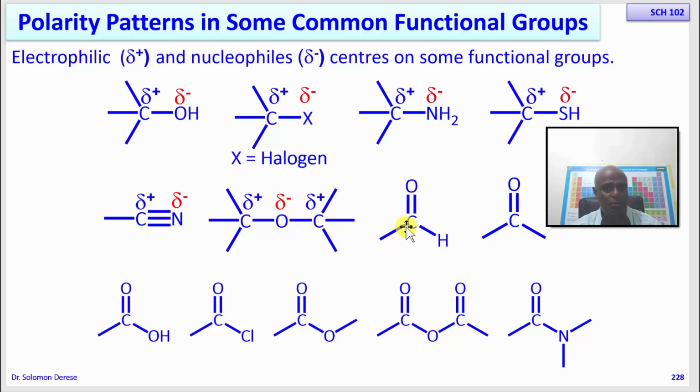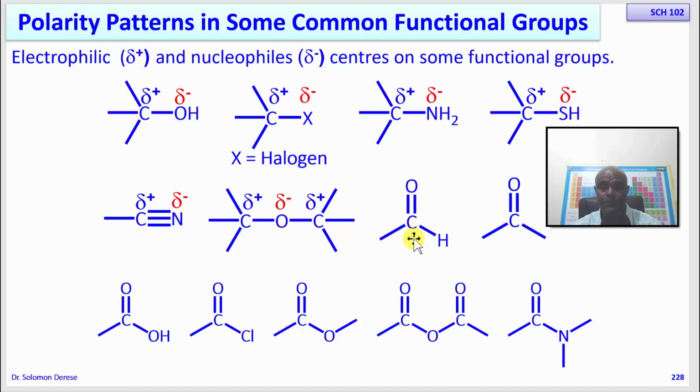Okay, so let's go to this one. In all these examples, this is an aldehyde, ketone, carboxylic acid, acid chloride, an ester, acid anhydride, and amide. What is common in all of these is that we have a carbon-oxygen double bond. These bonds are made of a sigma bond and a pi bond. So let's focus on the basic thing first.